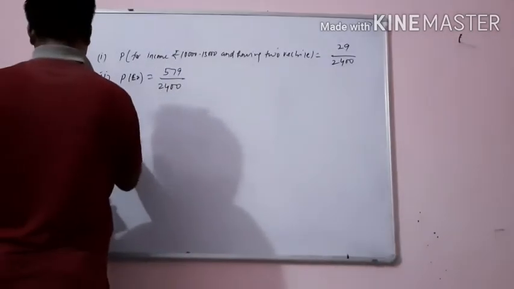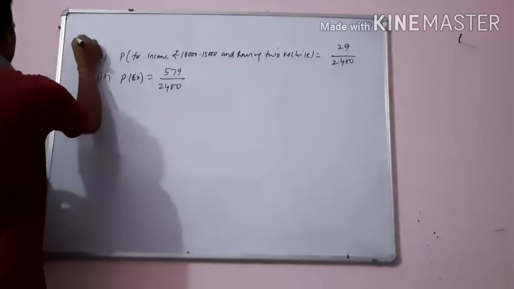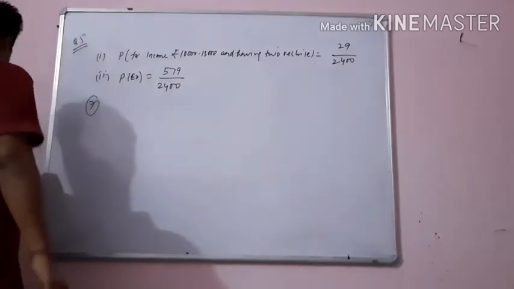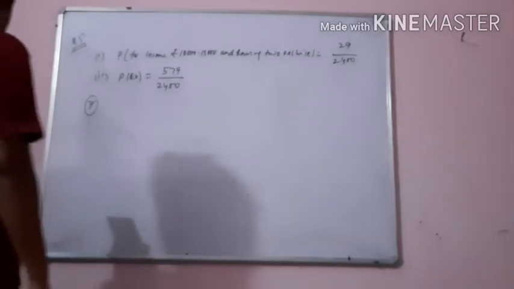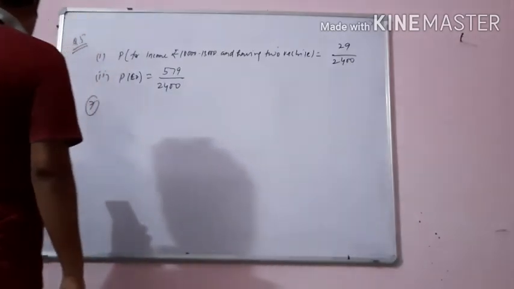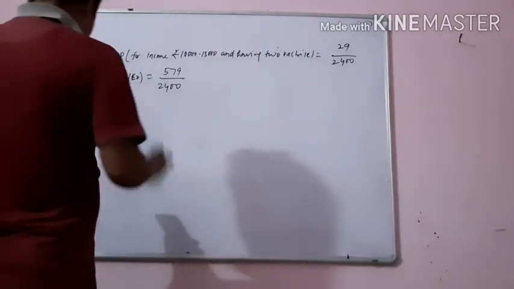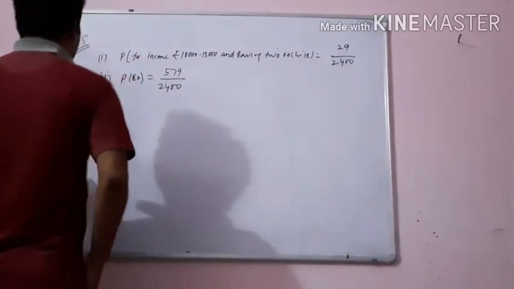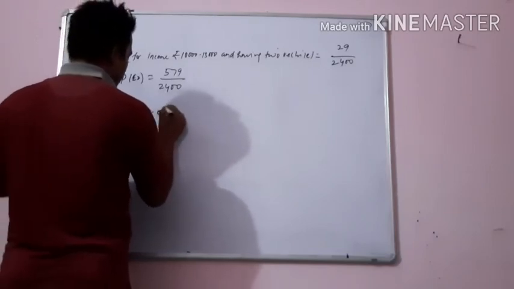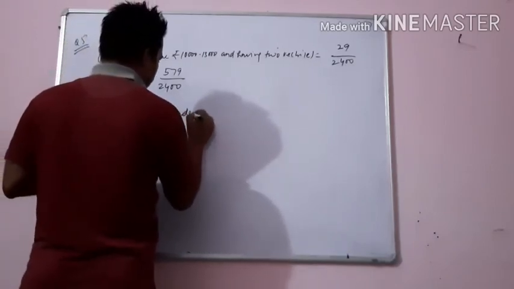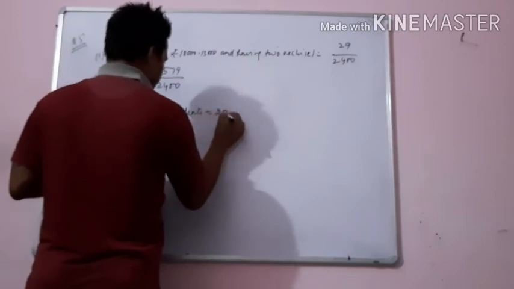What is given in question number 7? To know the opinion of the students about statistics, a survey of 20 students was conducted. The data is recorded in the following table. See, the total number of students is how much? Total number of students is 200.